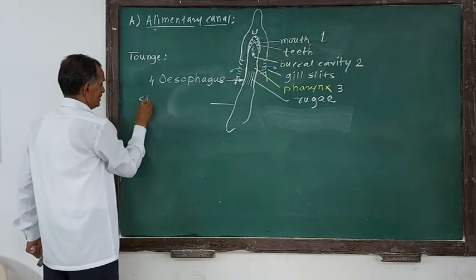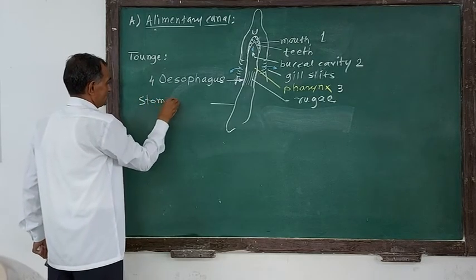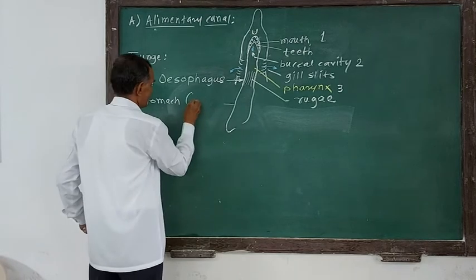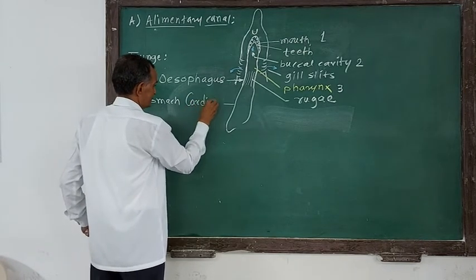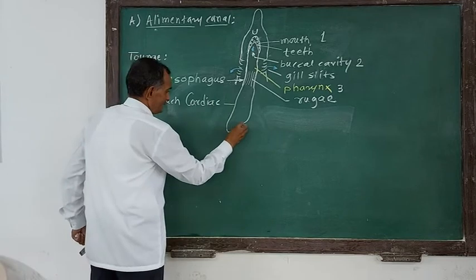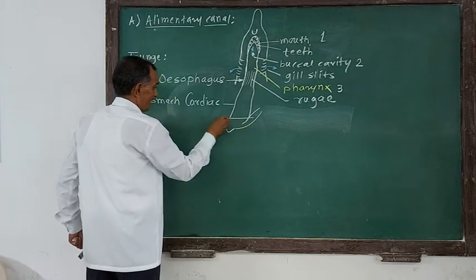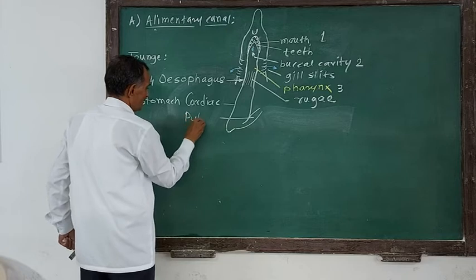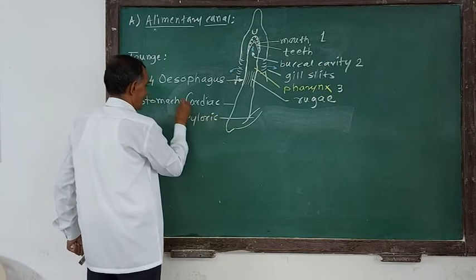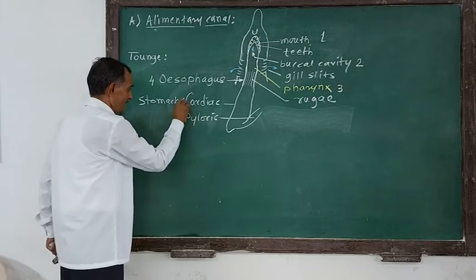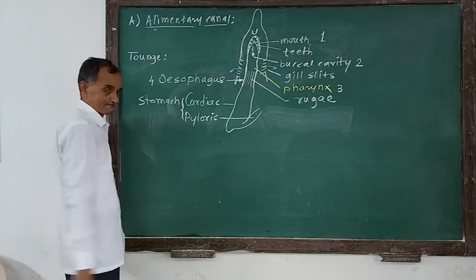Those two regions are the cardiac stomach, and the stomach which is tubular like this is called the pyloric stomach. These are the two regions of the stomach: cardiac stomach and pyloric stomach.